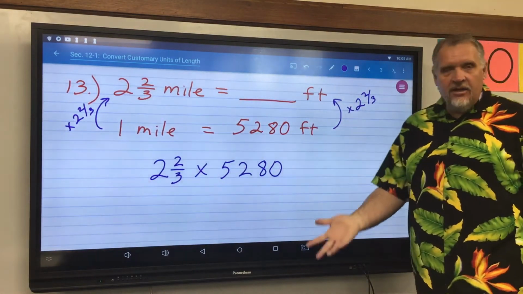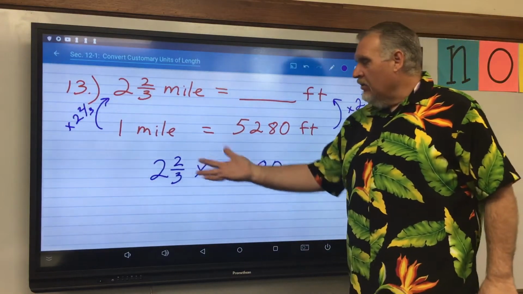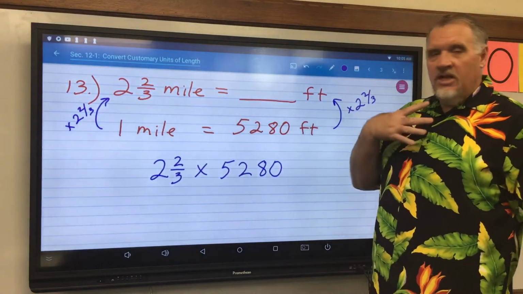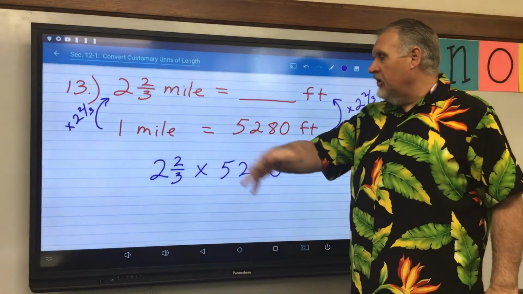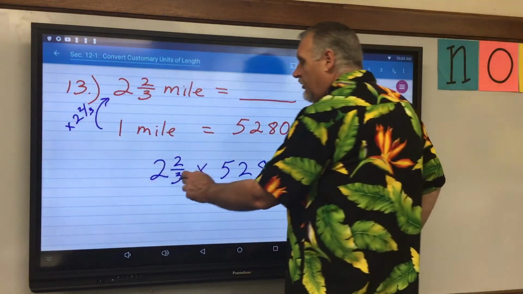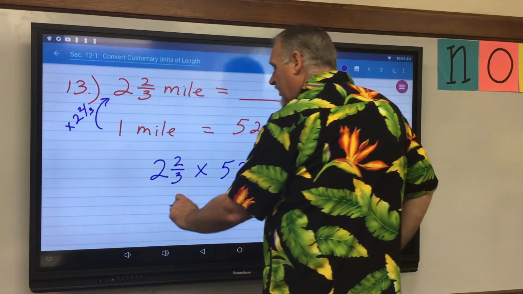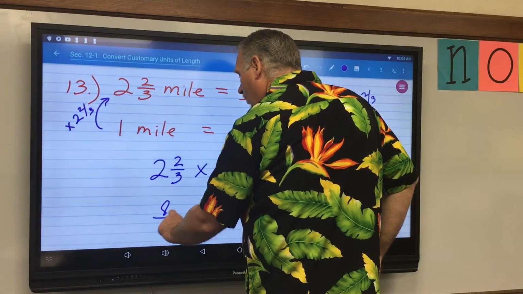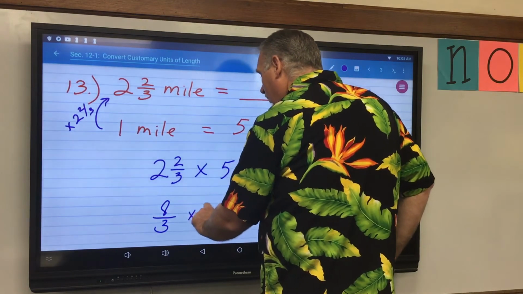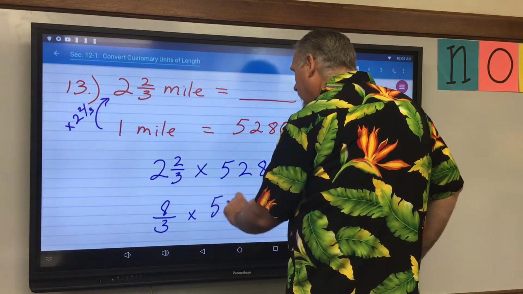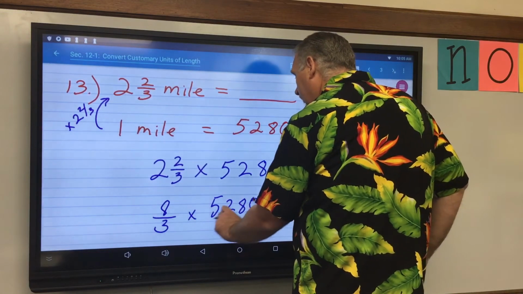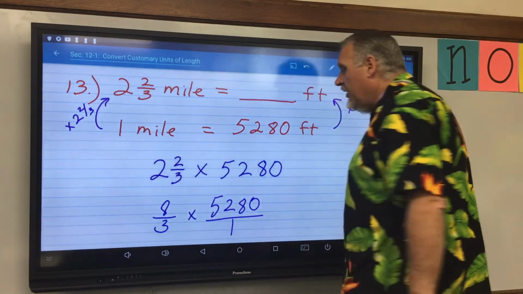Go back a couple chapters. How do I multiply mixed numbers? First step is to change my mixed number to an improper fraction. So 3 times 2 is 6, plus 2 is 8 over 3. Multiply that times 5,280. Okay, so there's my problem.